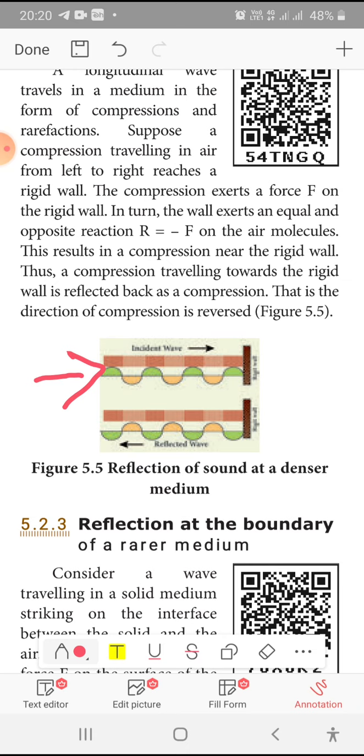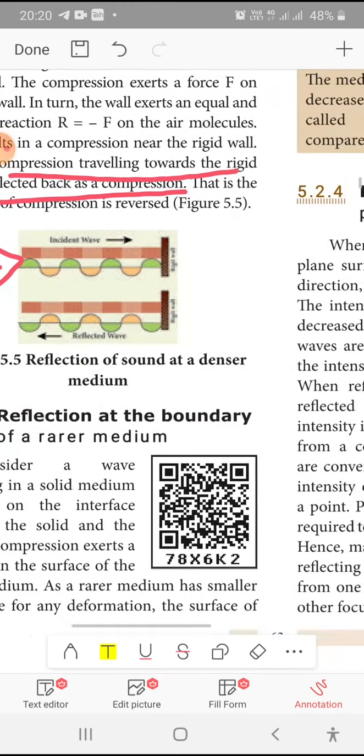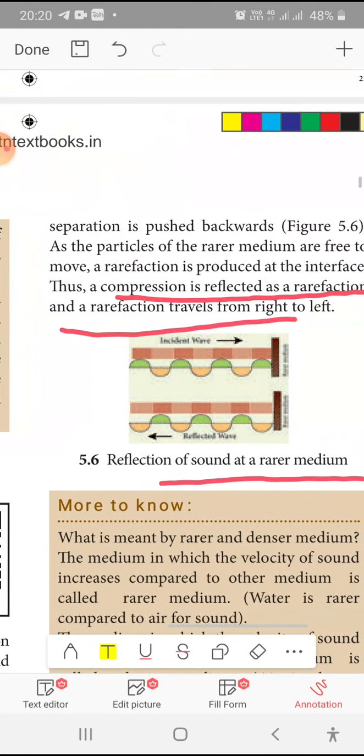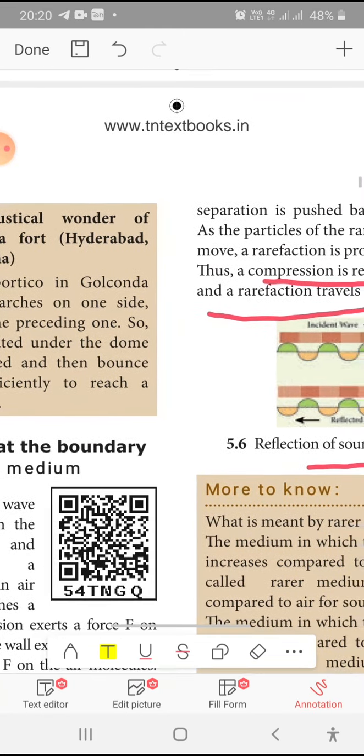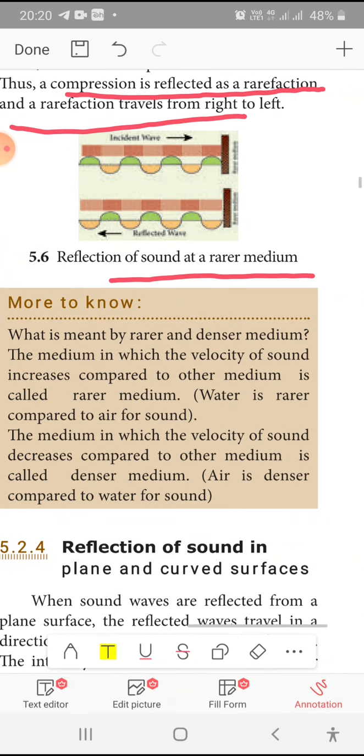That is the direction of compression. The compression travels towards the wall and is reflected back as a compression, because in the denser medium the wall is rigid and the same force is reflected. Here the force will be less, so it is reflected as rarefaction.